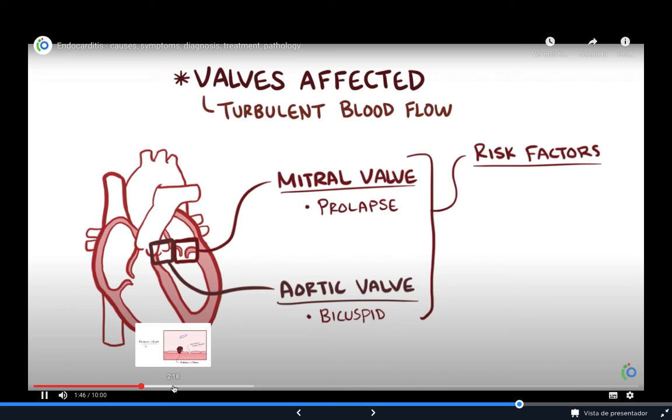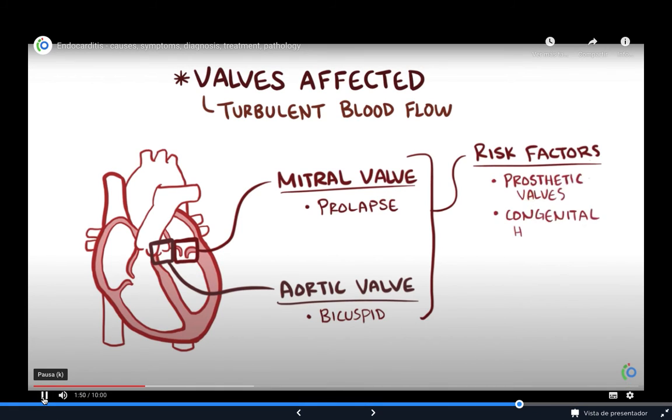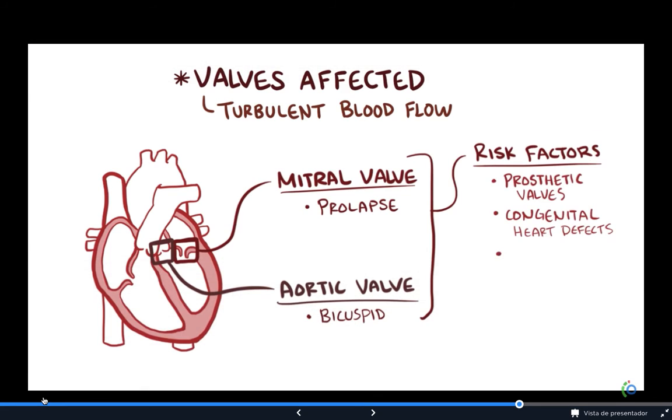Risk factors for developing endocarditis include having prosthetic valves, having a congenital cardiac defect, having damage to the valves from rheumatic heart disease, and finally, intravenous drug use can put valves at risk.